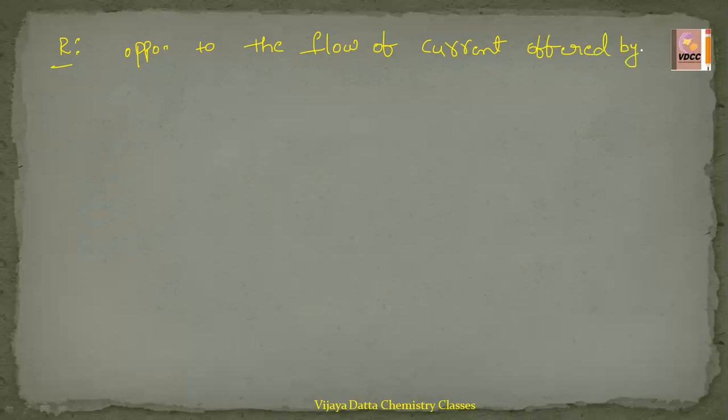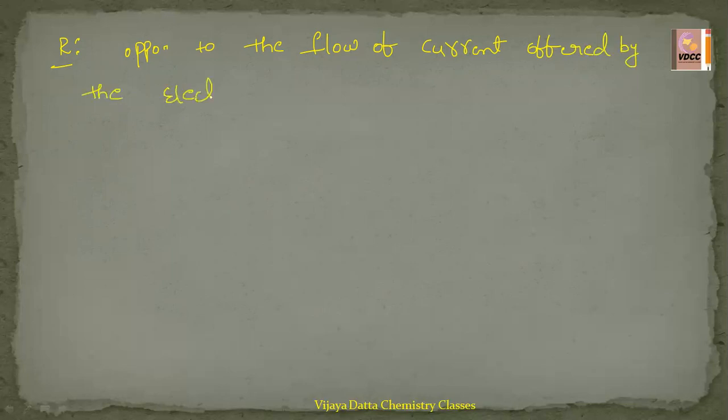What is the definition of resistance? This capital R, how can we define it? It is the opposition to the flow of current offered by the electrolytic solution.